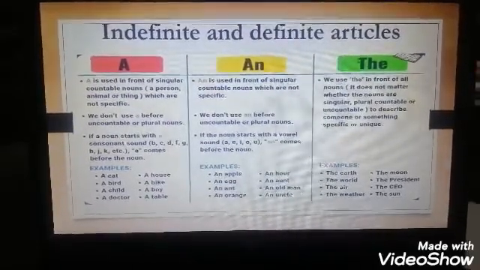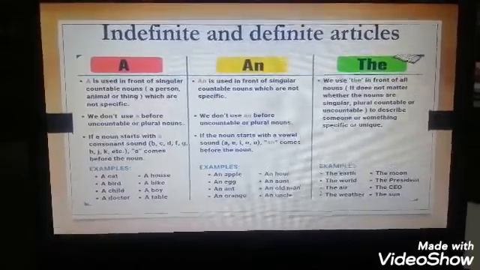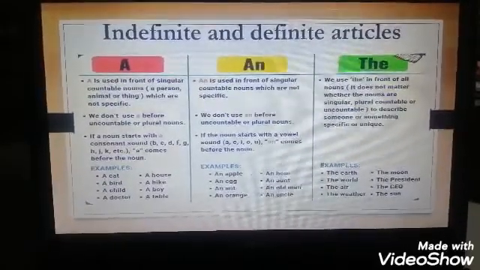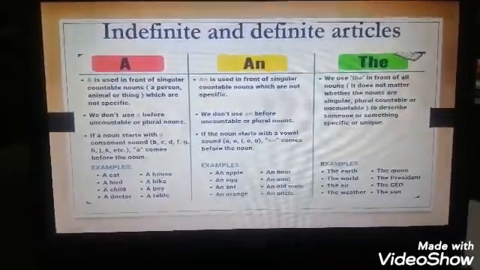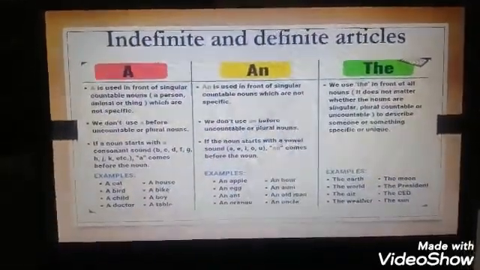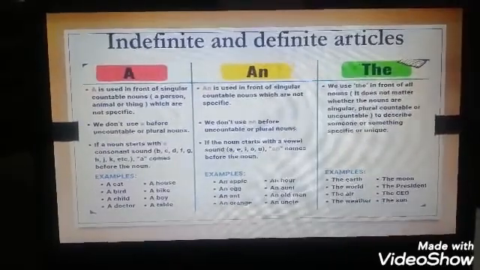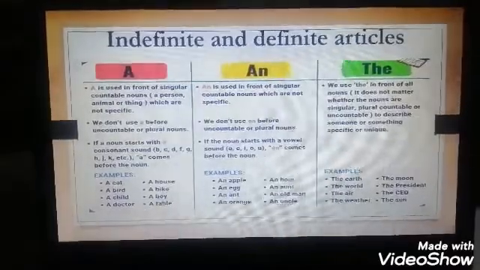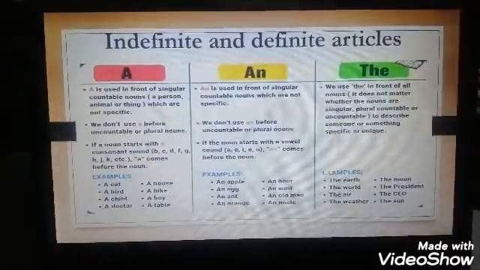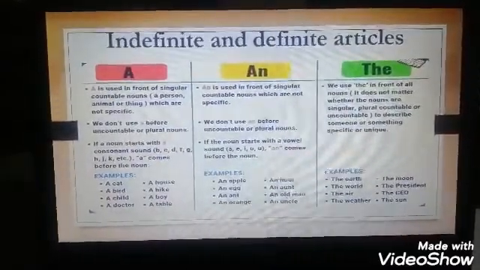For example, an apple, an egg, an ant, an orange, an uncle. So we add an here because the noun starts with a vowel sound.